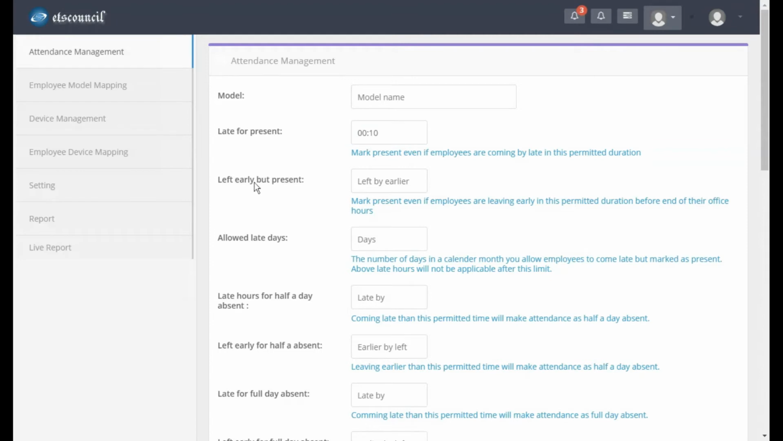Similarly, you are setting how early a person can go. So you can set 10 minutes. 6 o'clock in the evening is the end hour of the day, and if you mention 10 minutes, that means that anytime after 5:50 p.m., the employee can leave.